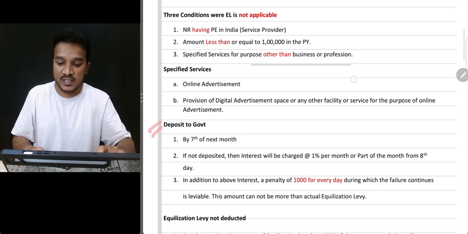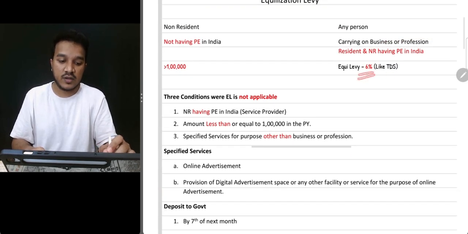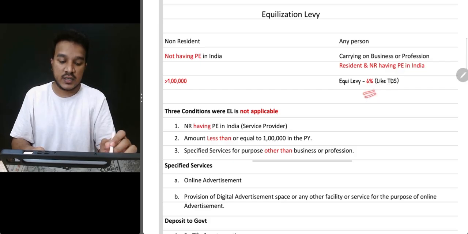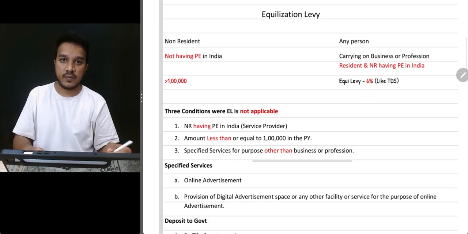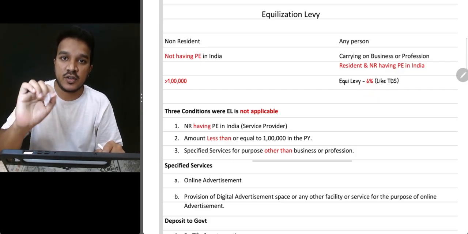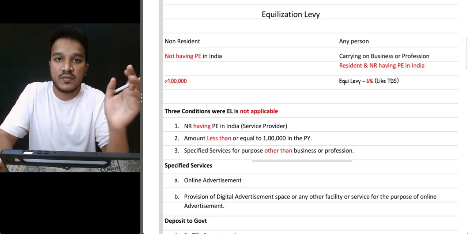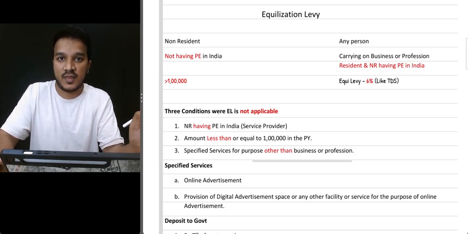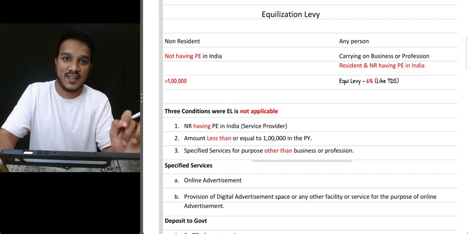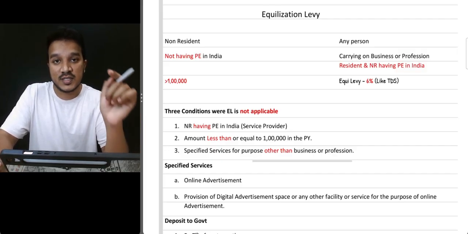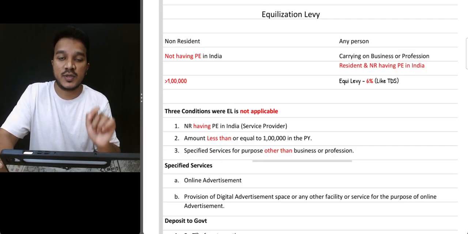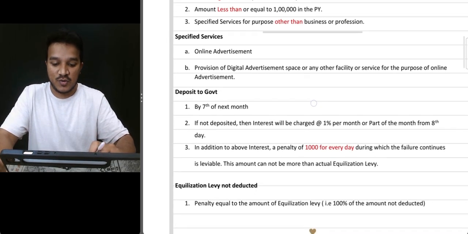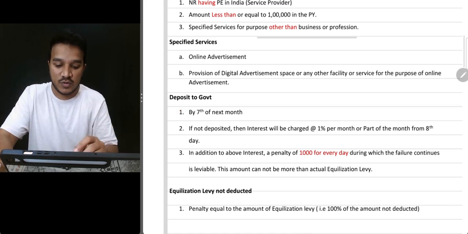Now TDS we have spoken about enough times. When he is deducting TDS, he is supposed to pay to the government by the 7th of the next month, same as your TDS provisions. What happens if he doesn't? He has to pay 1% per month or part of the month as interest, from the 8th day itself. Apart from this, there is a penalty also. 1000 rupees per day he has to pay as penalty. So by 7th of the next month they have to deposit to the government.